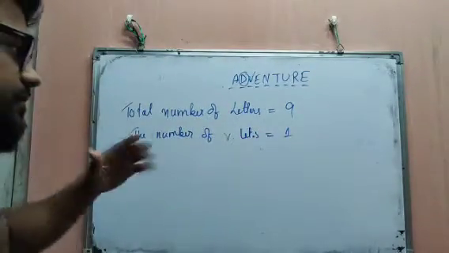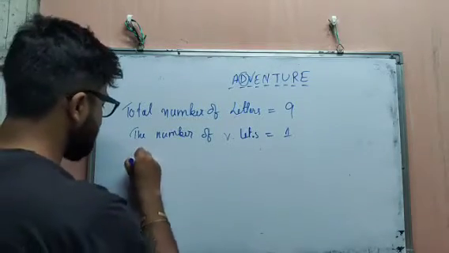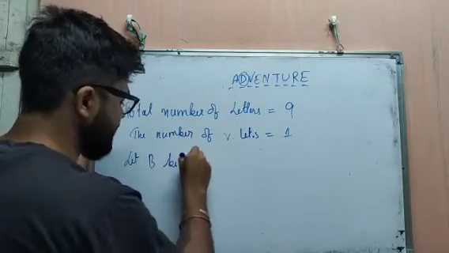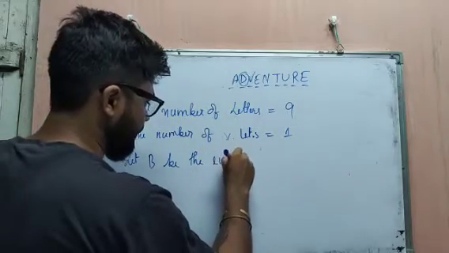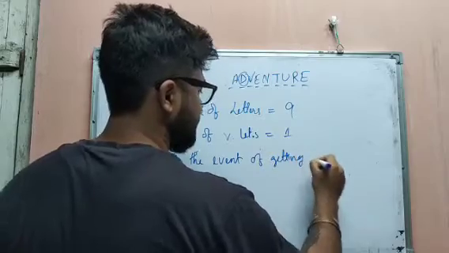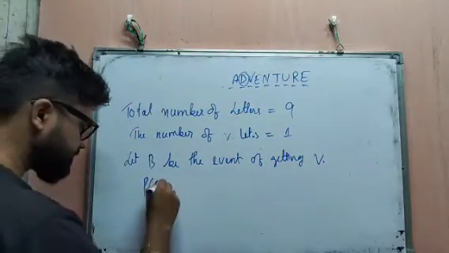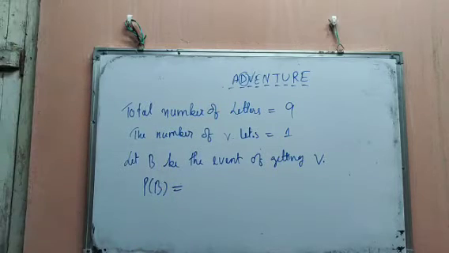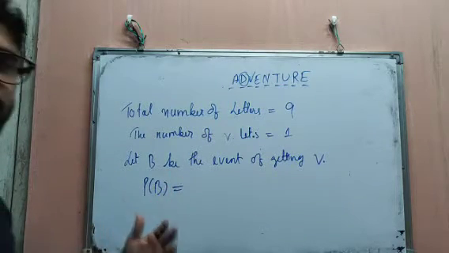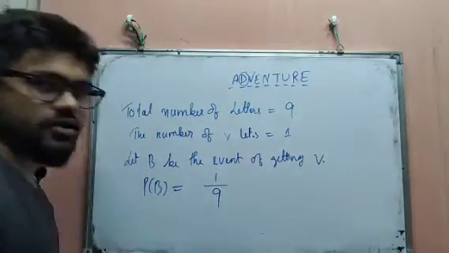This time we have to take it as B, because the first time we took A. So let B be the event of getting V. So the probability of B equals 1 by 9.